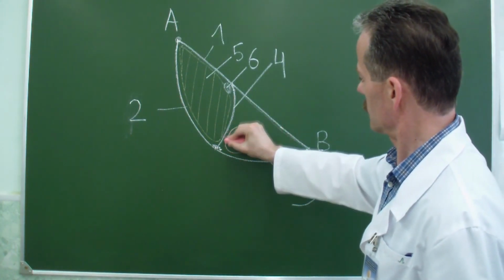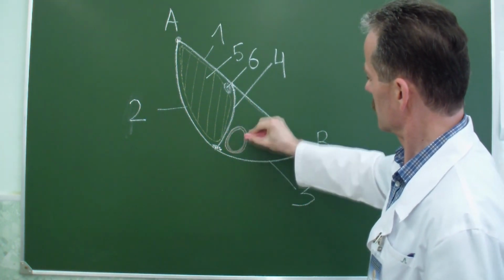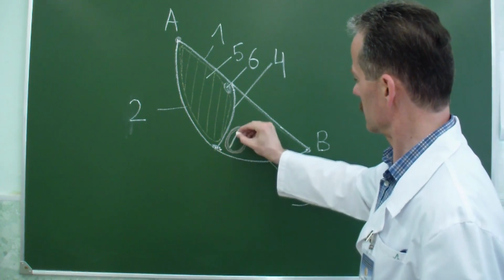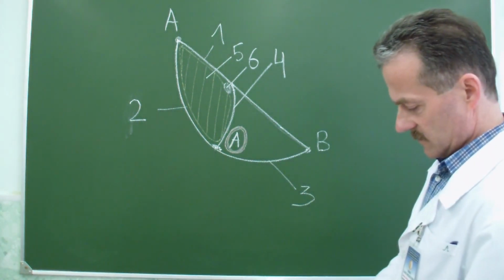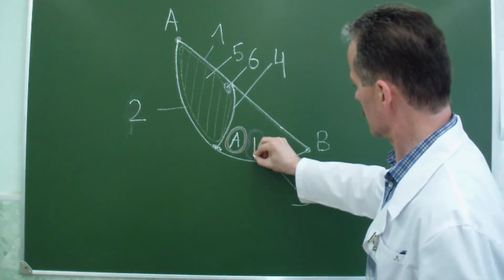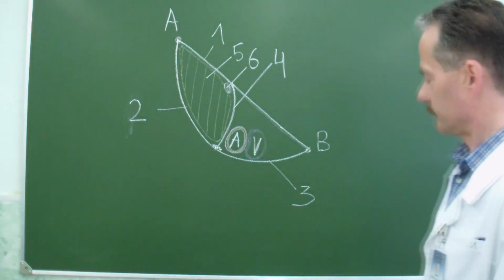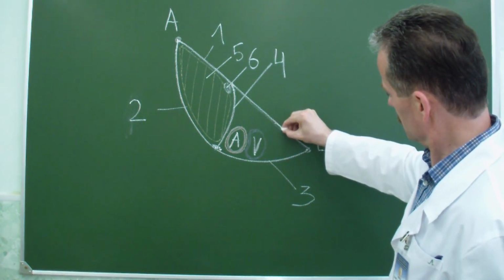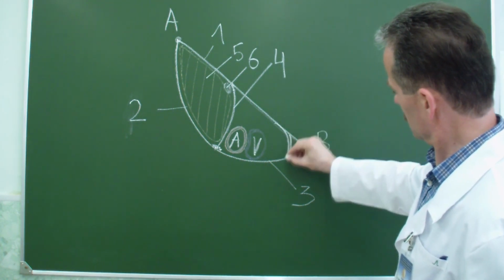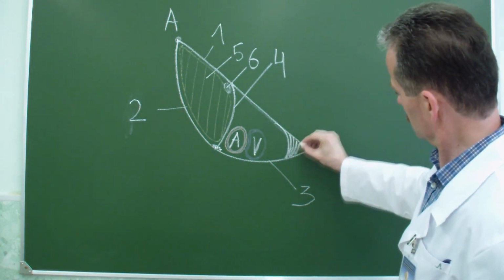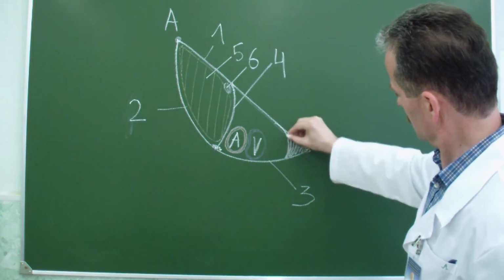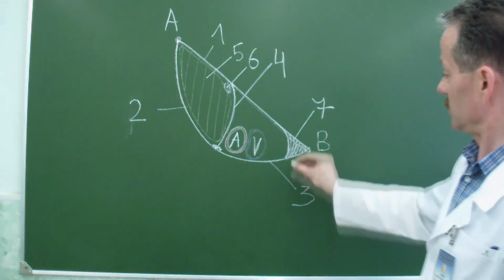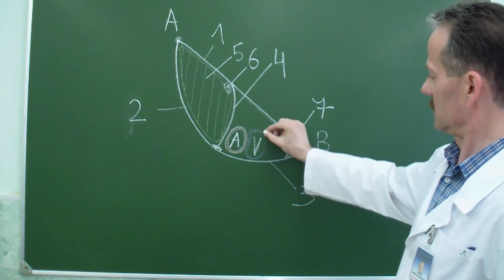The contents of the vascular lacuna are the femoral artery, A, and the femoral vein, V. The medial wall of the vascular lacuna is represented by the lacunar ligament, fibers of the inguinal ligament twisting towards the pubic bone, number 7.